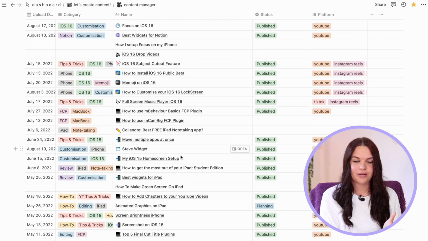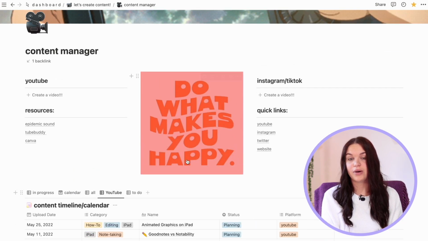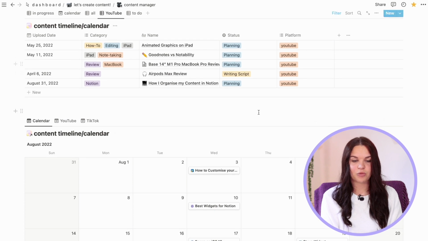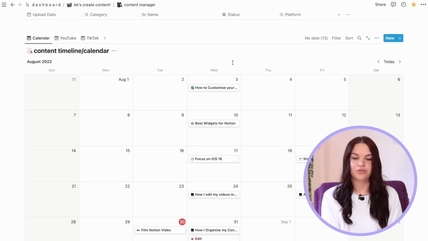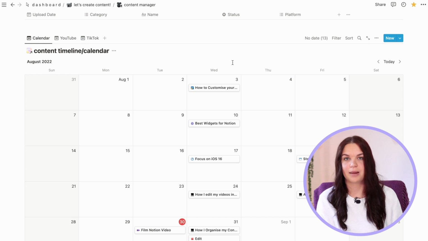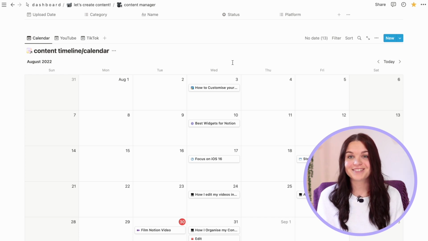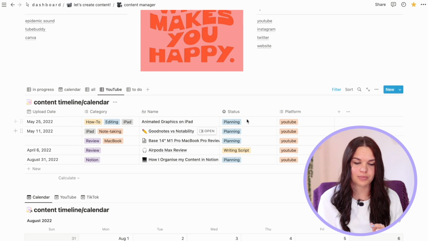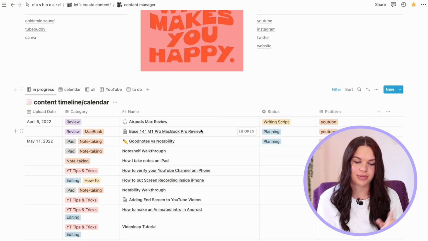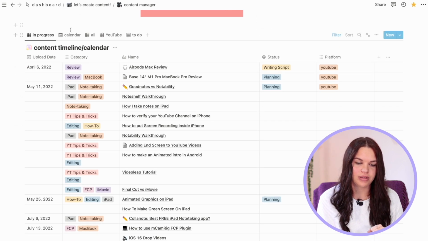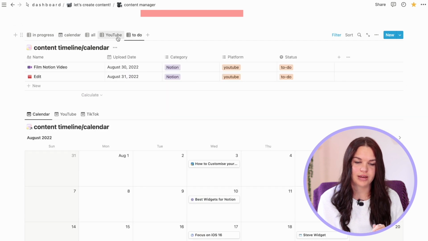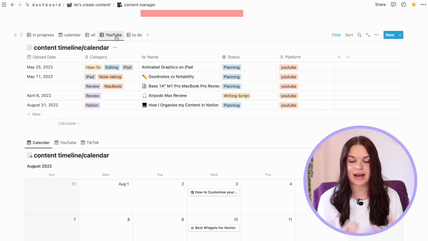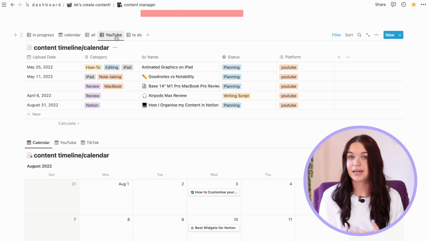That's why even if I don't have an entire script for a video, I will still plan it or put it in Notion so that I have an overview of what I'm posting that week or that month. Okay, so that is how I organized my Notion for my content creation, how I set up this database. Like I said, the rough outline was created by someone else that I got the template from, but all these views and filters and everything, the to-do section, everything I did add in myself just based on my needs.